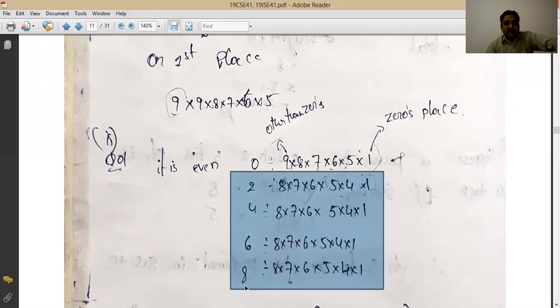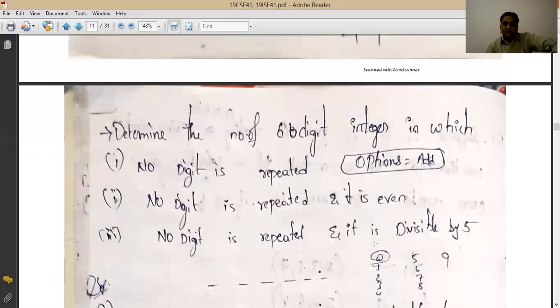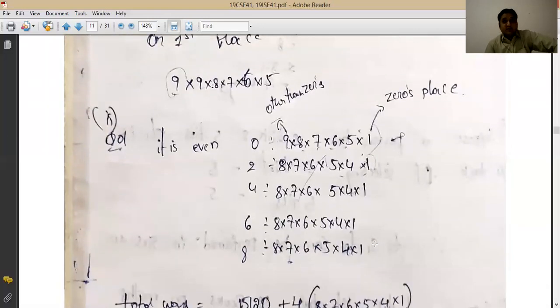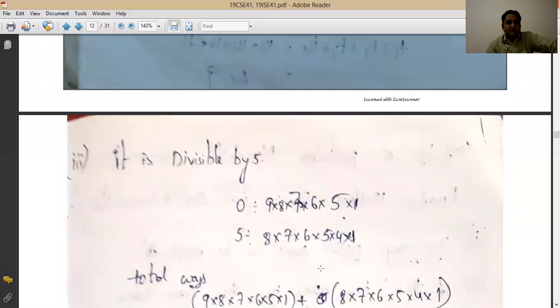2, 4, 6, 8. So finally what we have to do is find out the total number of these kind of 6-digit integers. So we add all these numbers, and the final answer comes to 42000, right?